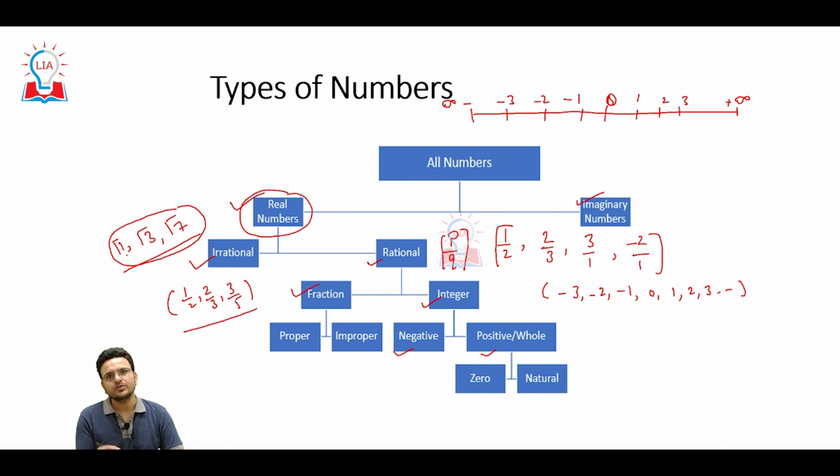Fraction can be 1 upon 2, 2 upon 3, 3 upon 4. Integer can be -3, -2, -1, 0, 1, 2, 3, like that.